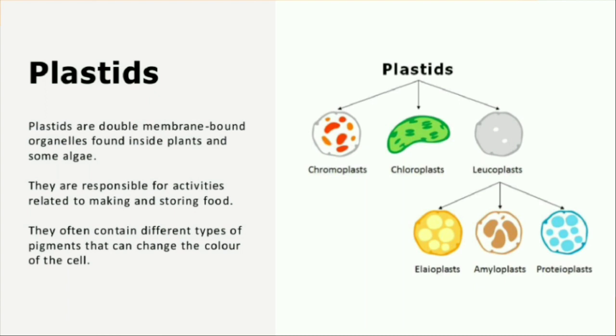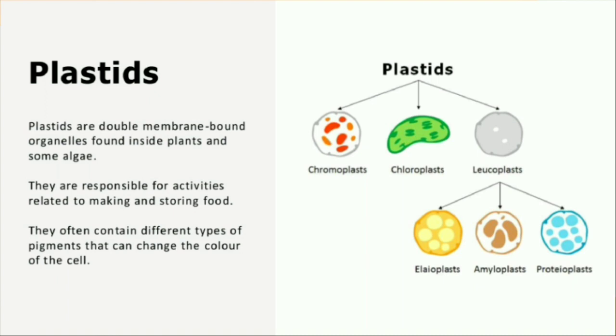Now in the last session we saw that in plant cells we have plastids, but in animal cells we don't have plastids. These plastids are double membrane and they are present only in plant cells and in a few algae, and they are responsible for activities related to making and storing food. They often contain different types of pigments. They can change the color of the cell.